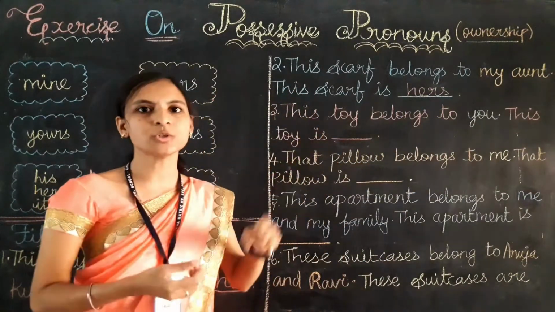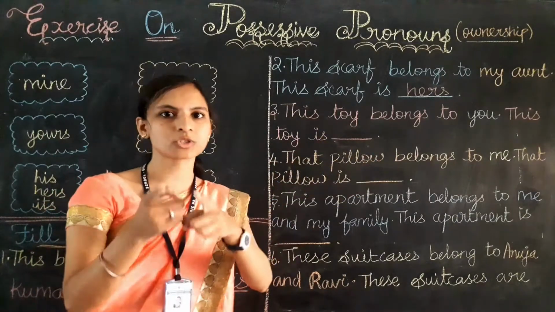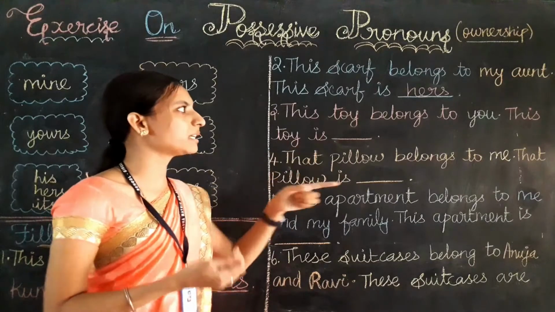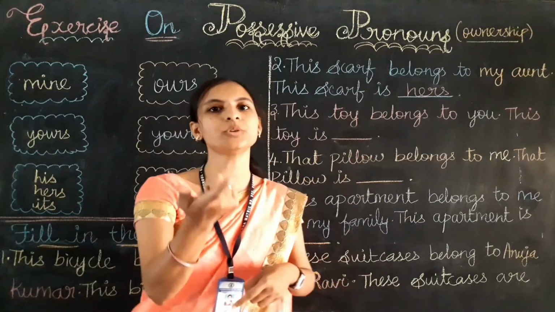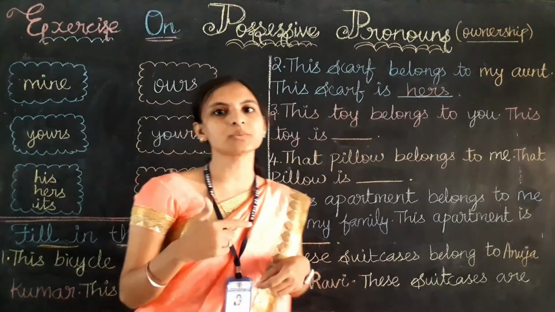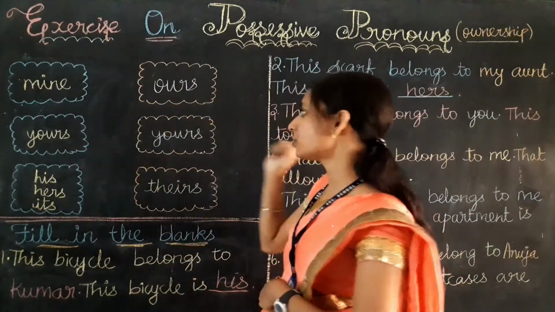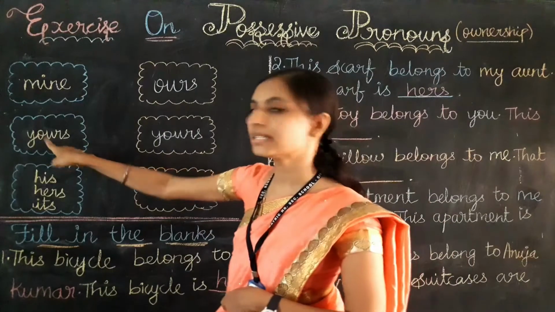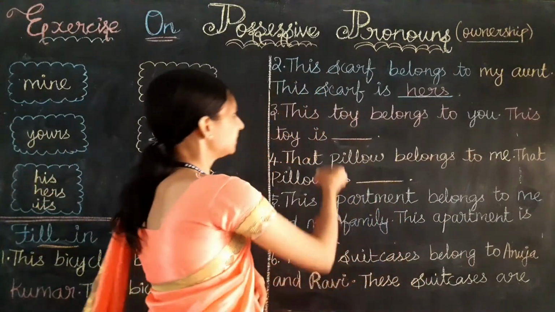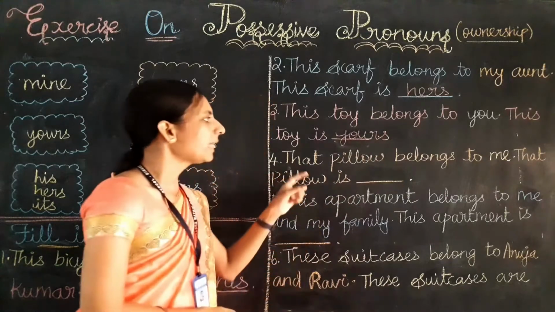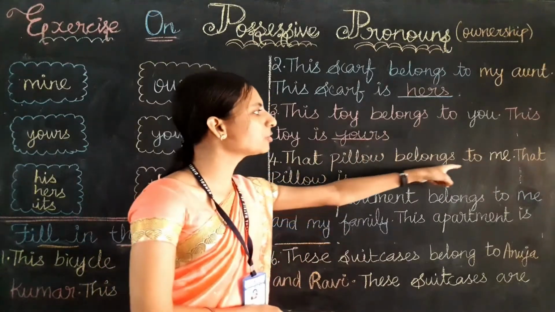Okay, let's do the third. This toy belongs to you. Then this toy is dash. For referring to you, that is unnodiyadu. In English, which pronoun? Yes, yours. This refers to only one person. Then this toy is yours.